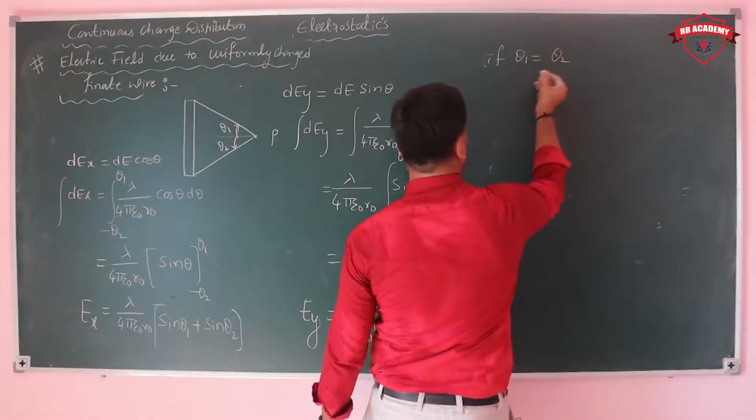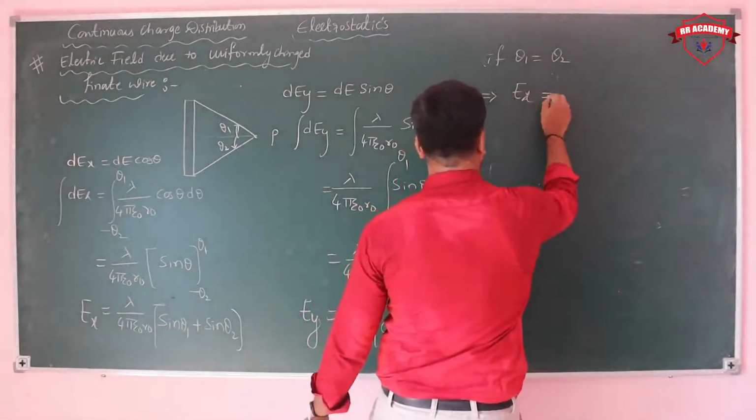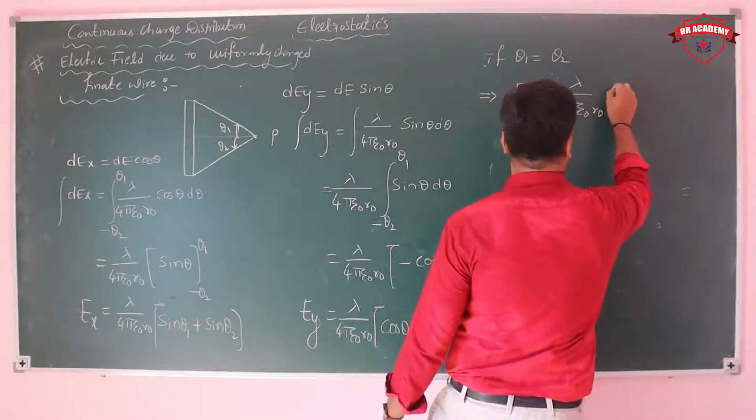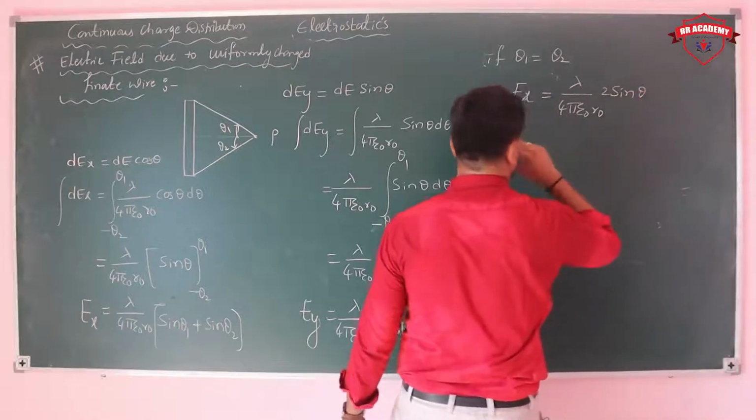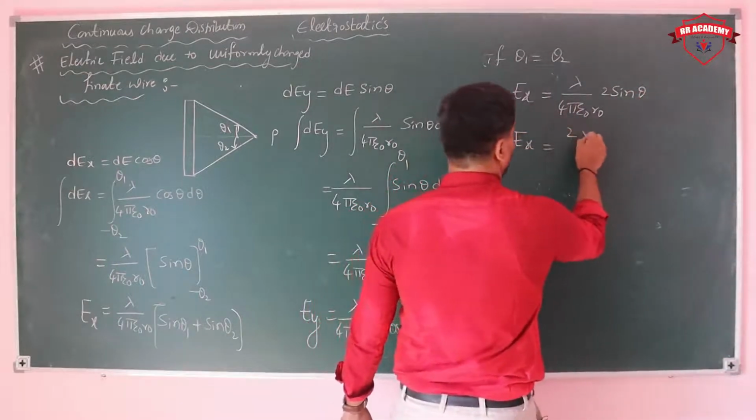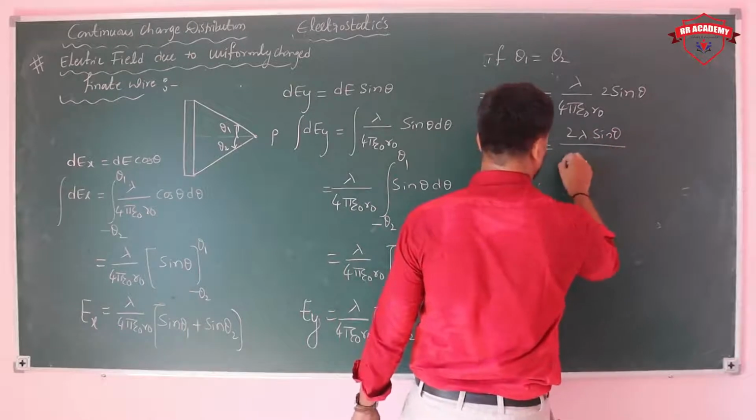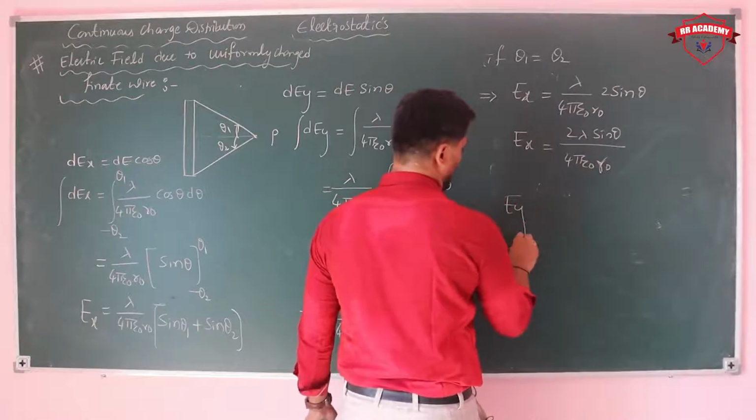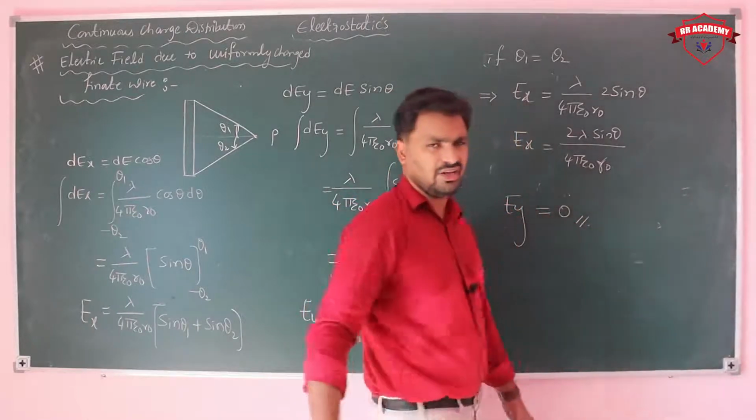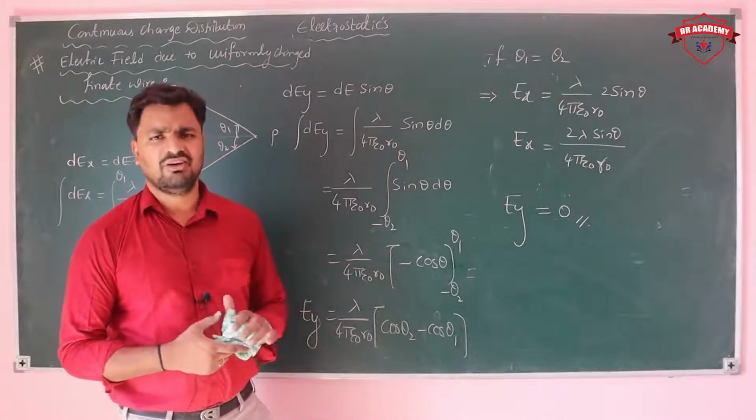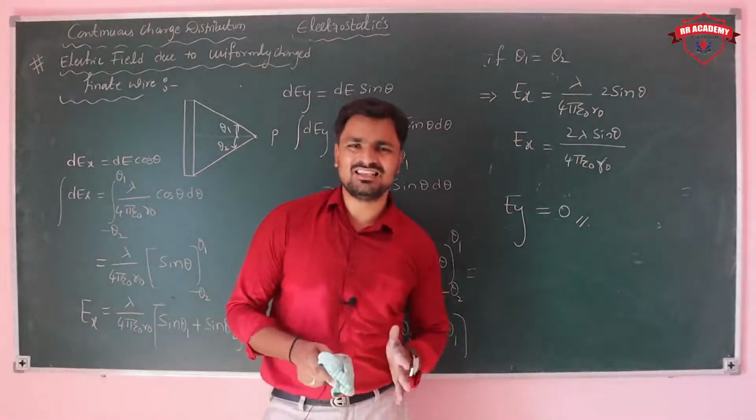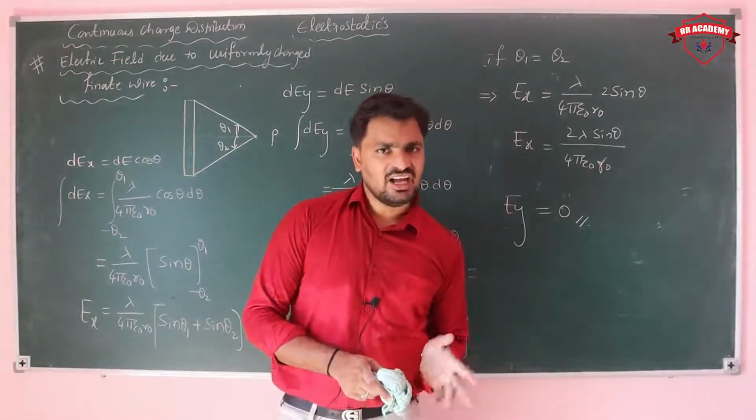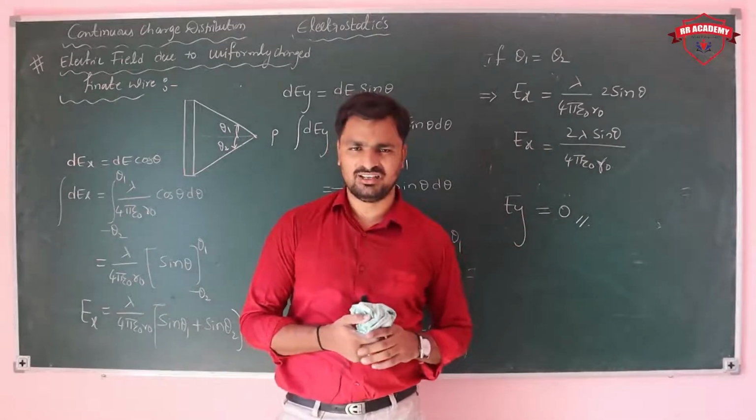If theta 1 is equal to theta 2, then what is the value of Ex? The Ex value goes to lambda by 4 pi epsilon naught r naught into 2 sin theta. The final Ex is 2 lambda sin theta upon 4 pi epsilon naught r naught. What about Ey? Ey goes to 0, since theta 1 is equal to theta 2. So this is the electric field due to a uniformly charged wire, infinite as well as finite.